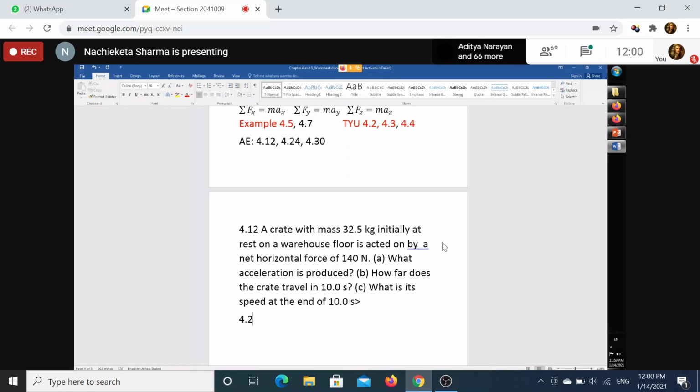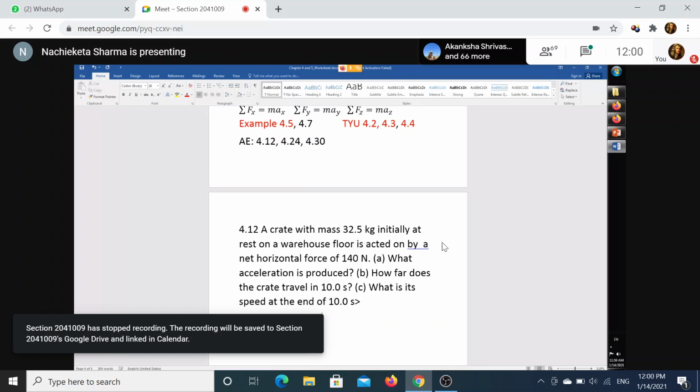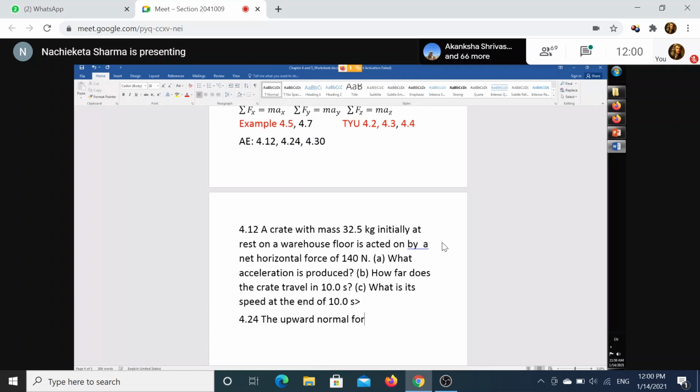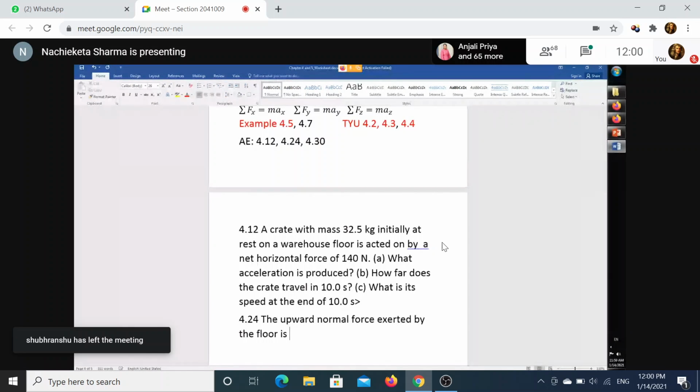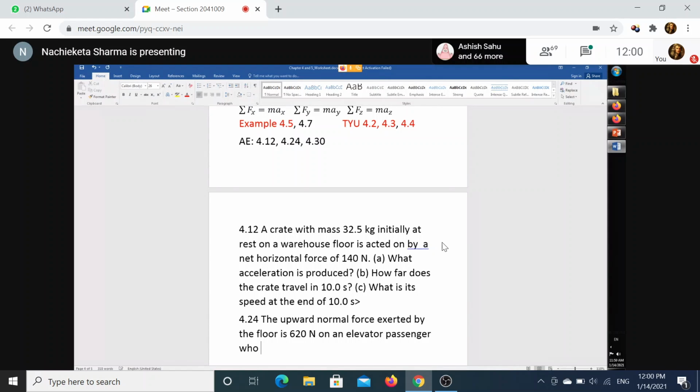4.24. The upward normal force exerted by the floor is 620 Newton on an elevator passenger who weighs 650 Newton.